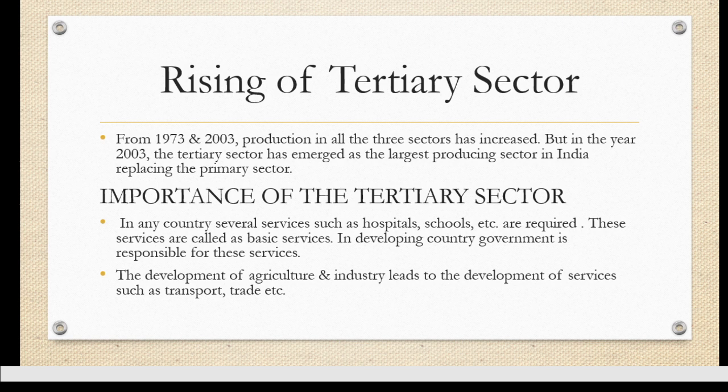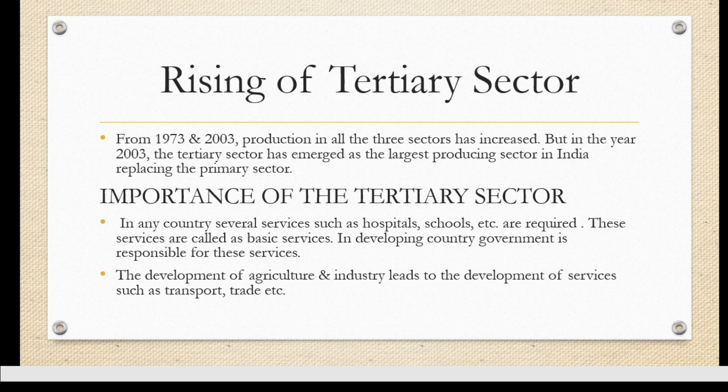If you study our country, the tertiary sector is your service sector. It provides services, especially the basic services, to each and every person of our country, like hospitals, schools, and many such things. Due to this, the tertiary sector is also known as the service sector, and it provides the basic services. The government of our country is the one responsible for providing such services. Okay. Now these services have been growing in our country.